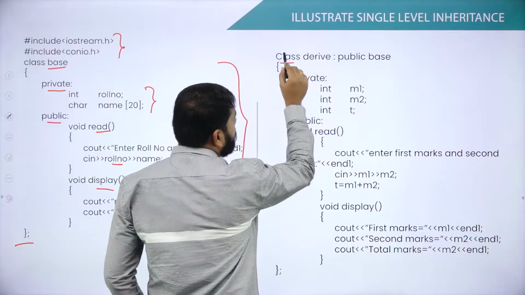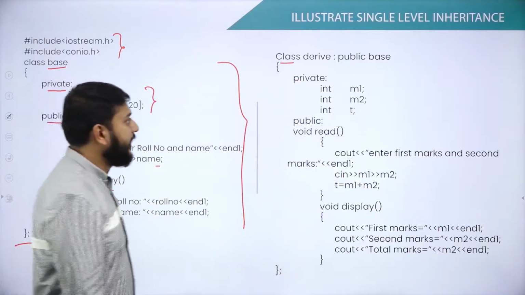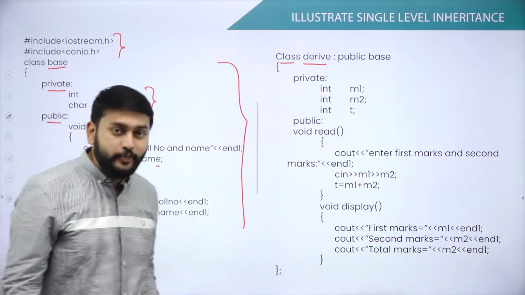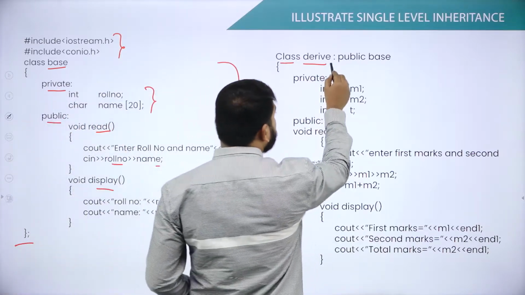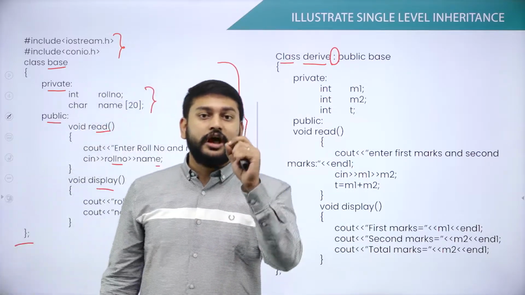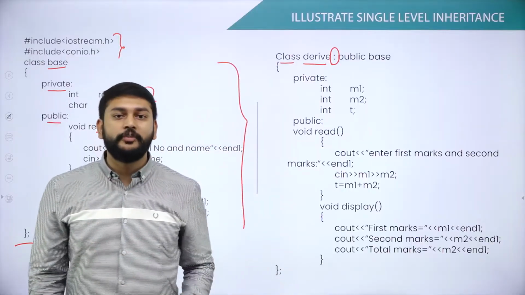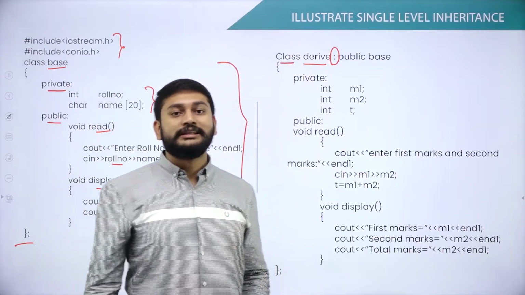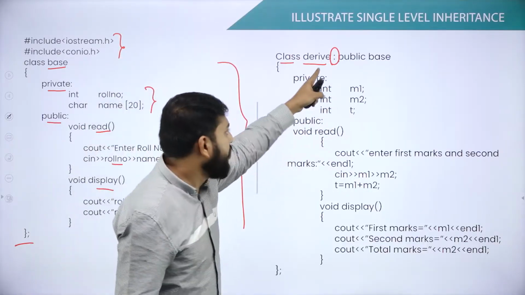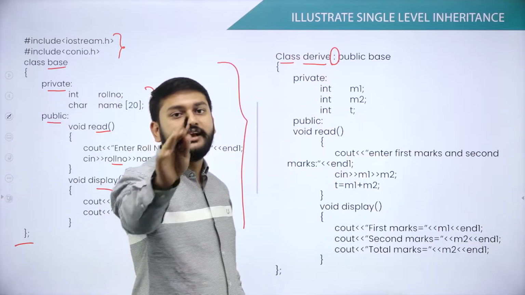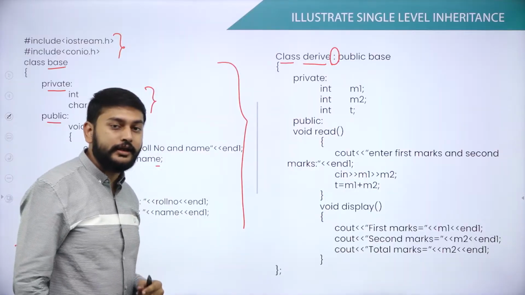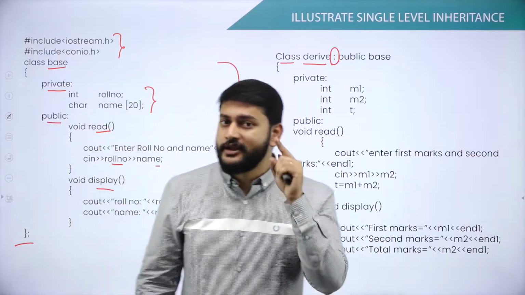So I'm using the keyword class again, and the name of the class is derived. Please observe, I am using the colon after the name of the class. That is the symbol which conveys the message that you are performing the inheritance concept. Yes, please understand, if you are using the colon after the class name, then it means that you are inheriting.